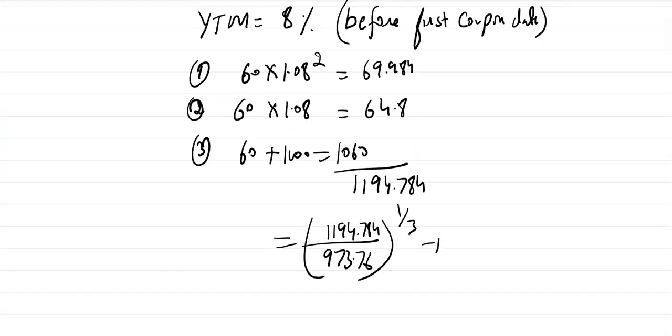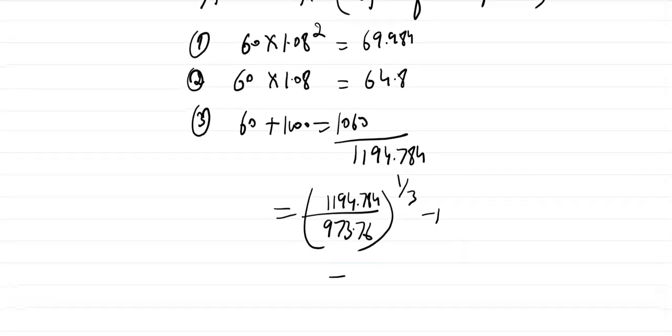So the total return will be 7.06%. So your return increases if the YTM increases. Why? Because now you are able to reinvest the coupon at a higher interest rate. So if you are able to reinvest the cash flows at a higher interest rate, your YTM will increase.